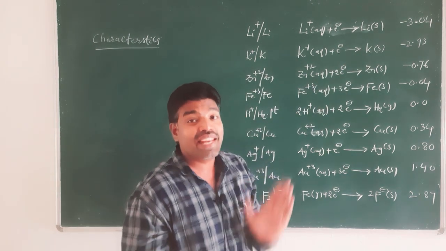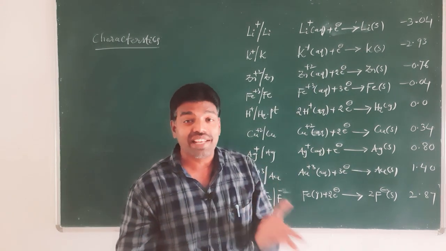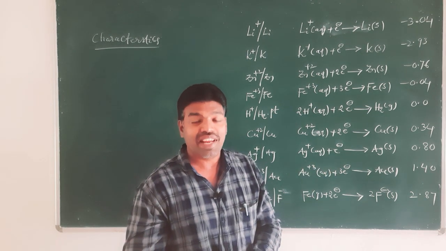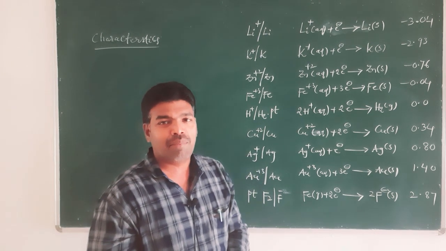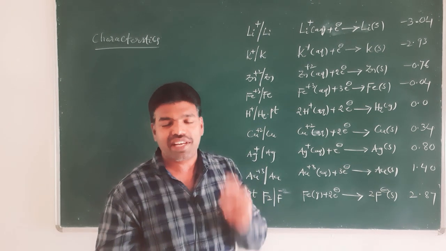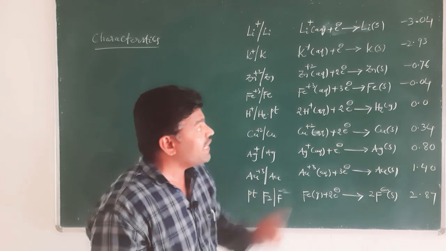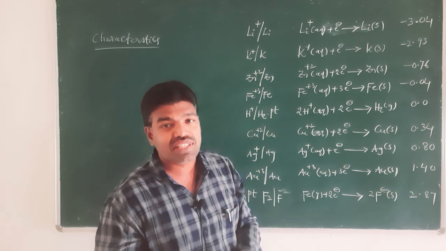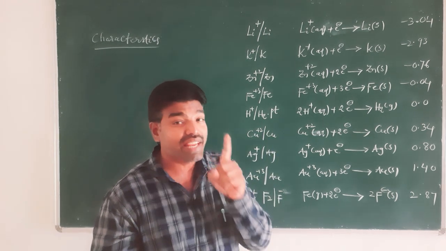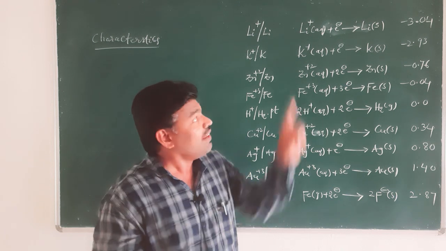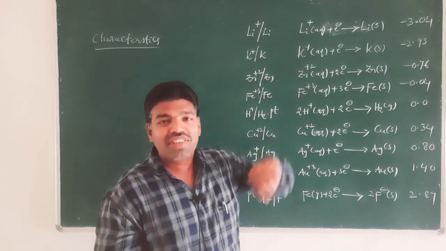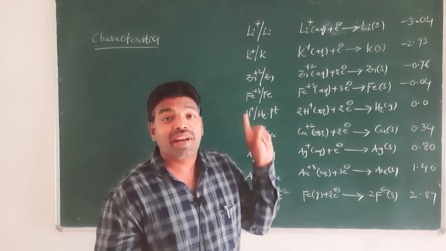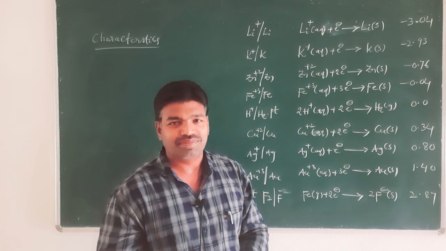What does a negative standard reduction potential indicate, and what does a positive one indicate? Please keep your mind on my words. A negative sign of standard reduction potential indicates that when that metal is combined with the standard hydrogen electrode, that metal acts as anode.